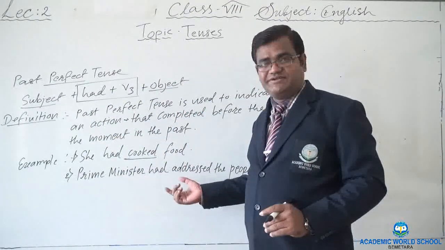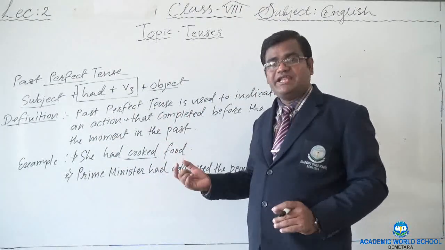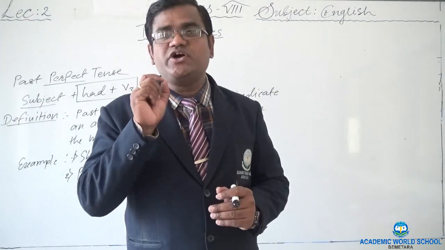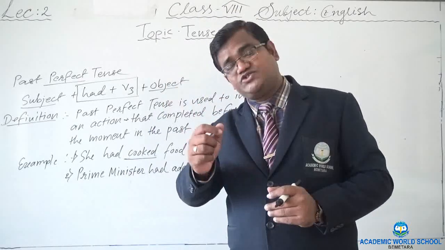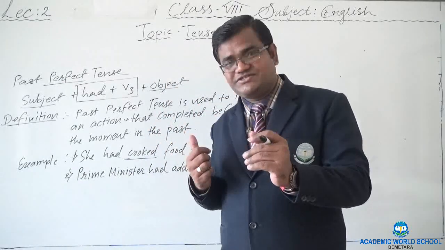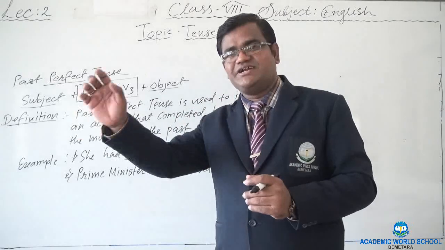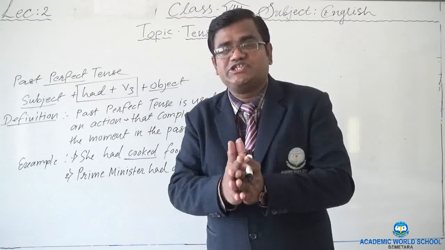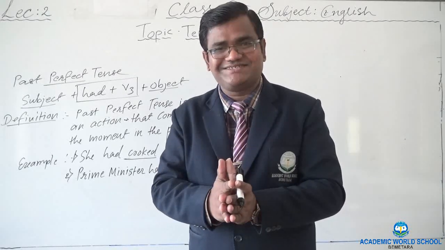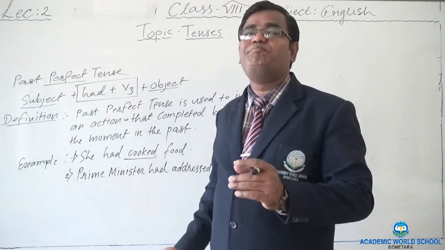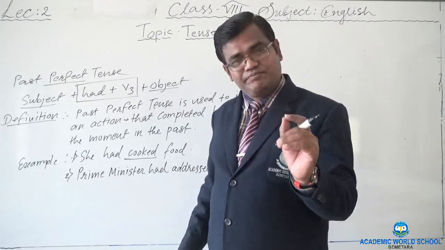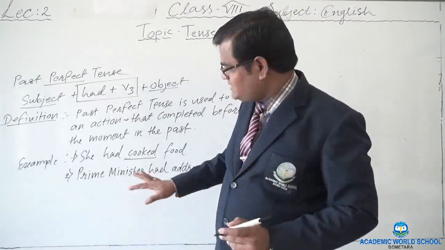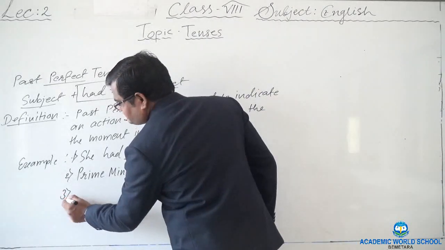So there is one more thing in this tense. Likewise, when two different actions come together, as in past continuous tense, where we used simple past and past continuous, here too, when two actions come together, one will be in simple past tense and another will be in past perfect tense. First will be simple past tense and then another will be past perfect tense. Let's write again through an example.